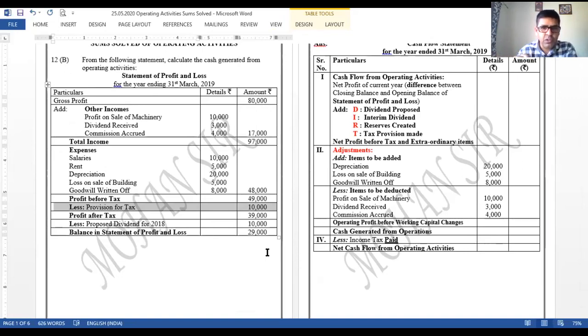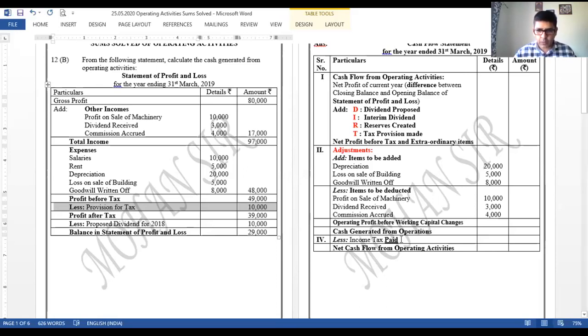So by default, it is assumed that whatever the provision is, that is paid in the current year. If tax paid is given to us, it is assumed the same has been provided for. So paid and made has to be the same amount if there is no instruction at all. Because we have just one balance, we need to assume that only. Provision for tax, paid and made has to be of the same amount.